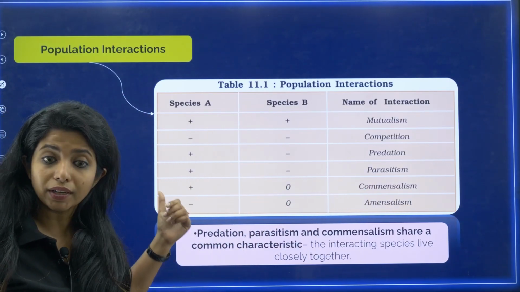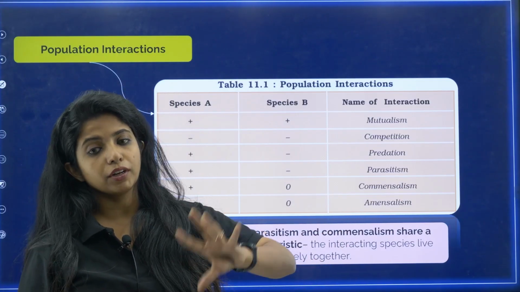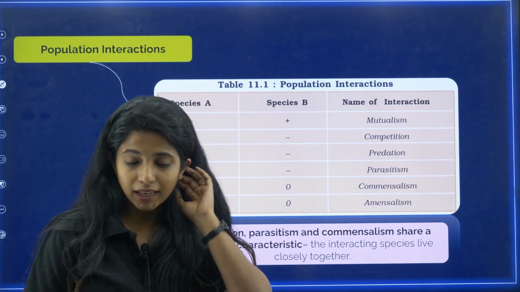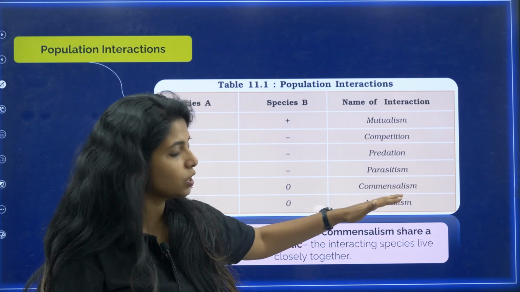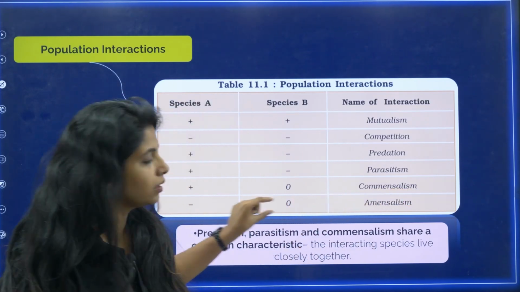Commensalism is when one organism gets a benefit and the other participating organism is neither benefited nor harmed. That is commensalism. Now, amensalism is given in your NCERT textbook. Over here, amensalism is explained in this manner.